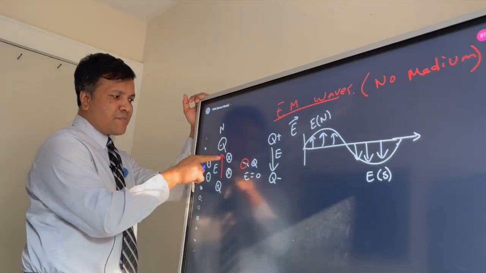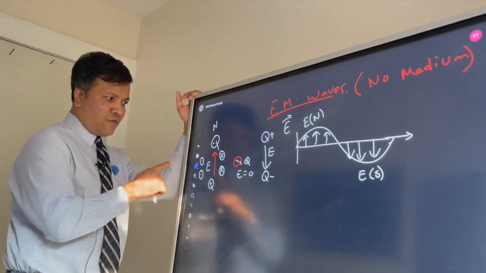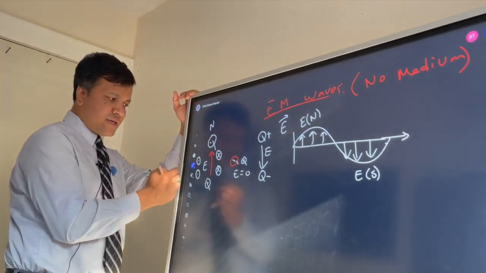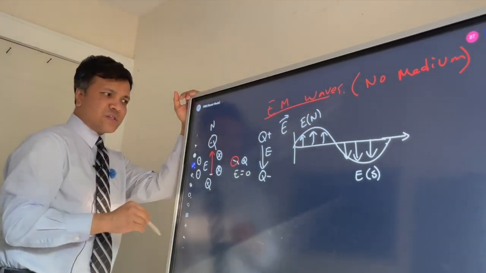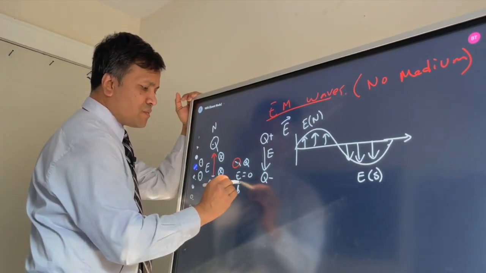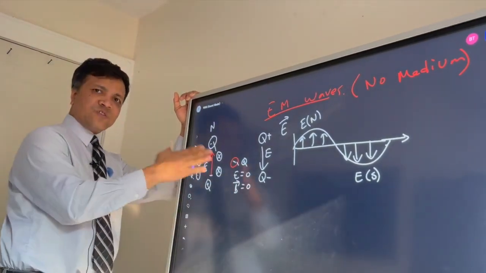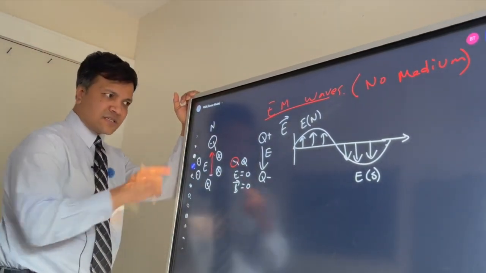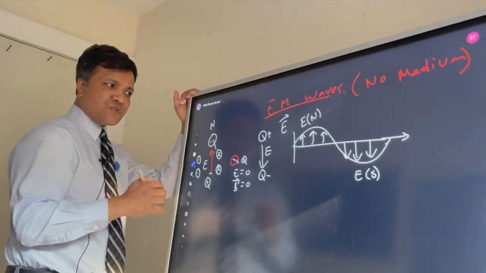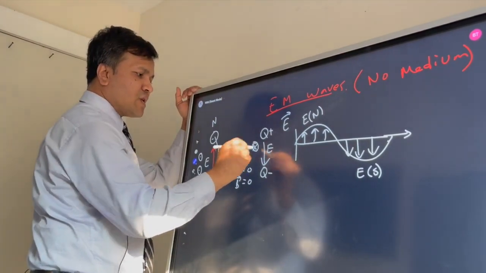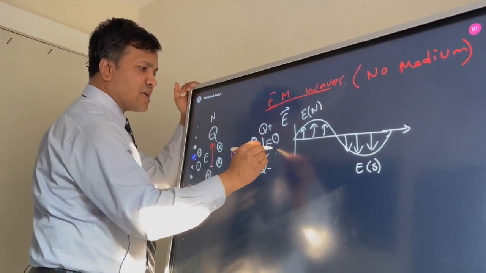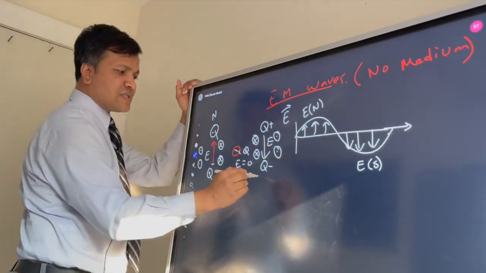This is the magnetic field for this wire which carries current from south to north. Here the electric field is 0, so the magnetic field has to be 0. If there is no current, there is no magnetic field. Here it is opposite by the right hand rule. You curl your fingers, so this one goes into the board and this one comes out of the board. So this is the magnetic field.